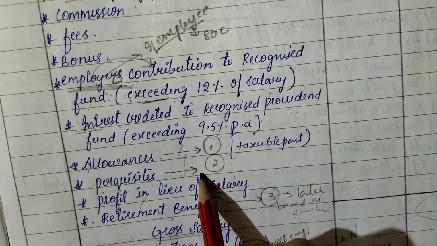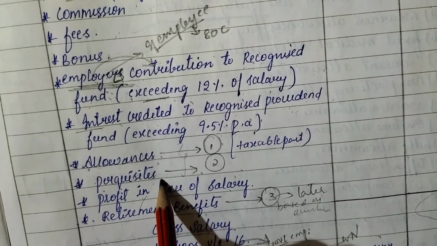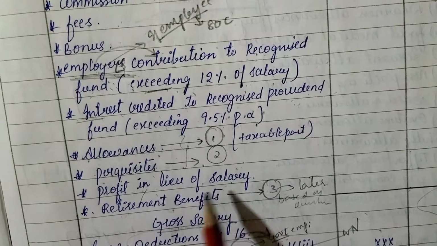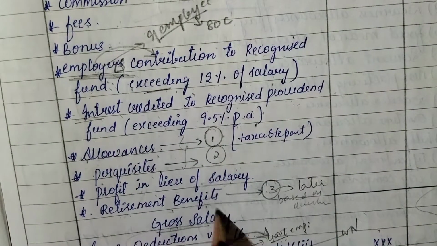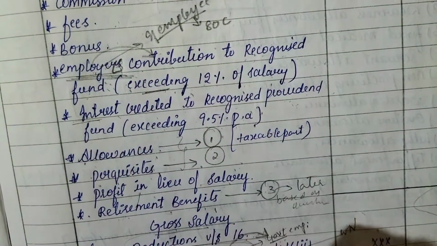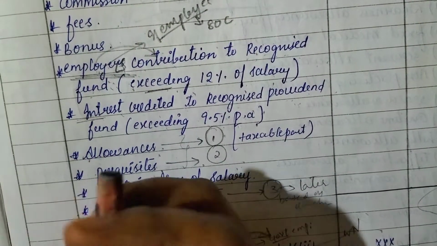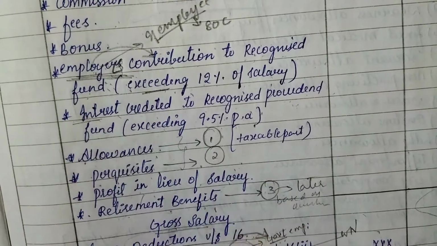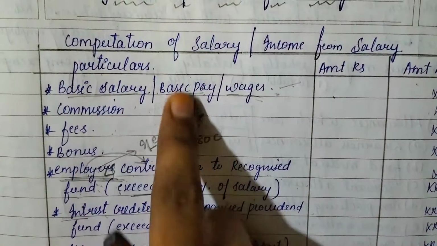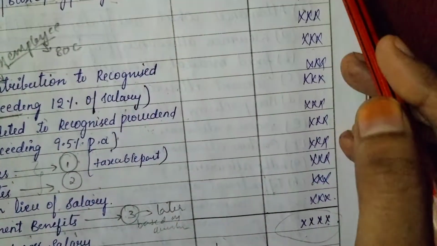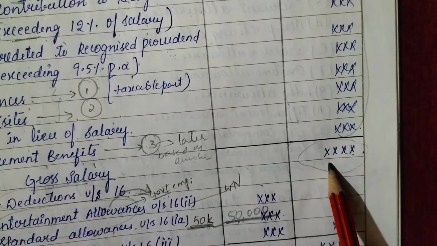Perquisites. What are perquisites? I will tell you this too, because these two are very important according to our syllabus. Profits in lieu of salary: any profits in lieu of salary you have to take here. Retirement benefits means whatever benefits you get after retirement, like gratuity, pension, all this we will include here. All this should be added. You will come to gross salary.